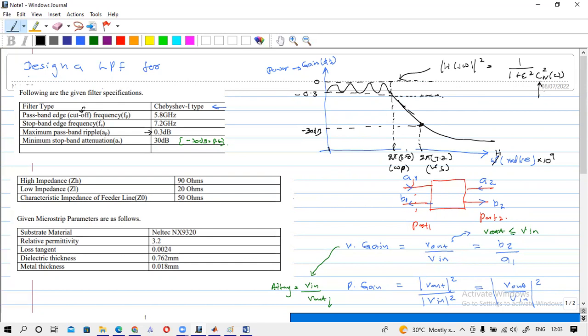This is called the Chebyshev function. There is an expression for this Chebyshev function also. It is a function of omega, the frequency, and this epsilon is called the ripple factor.